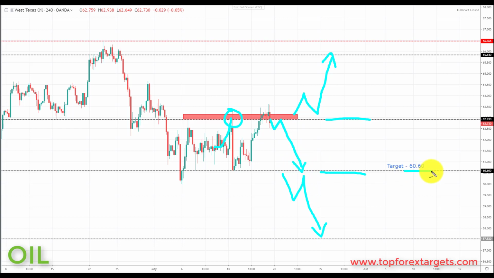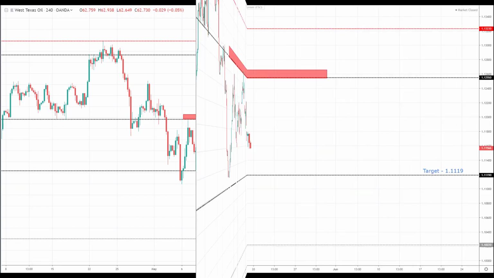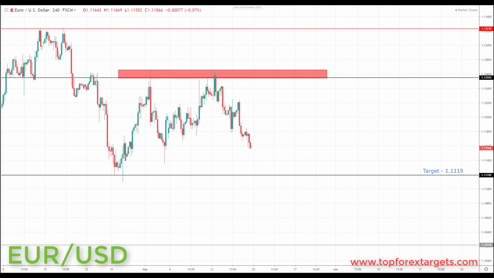So the first pair we're going to look at is euro dollar. Now, last week we highlighted the key area of resistance of 1.1255 that we were looking at in euro dollar. This was an area we were looking for declines to the downside. We did get a really nice sell-off from the 1.1255, and we have started to make our way now towards the target of 1.1119.